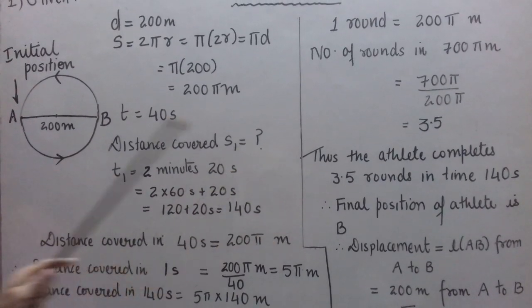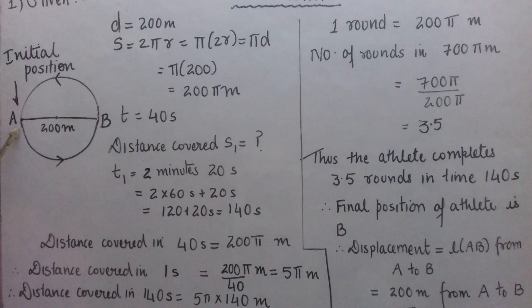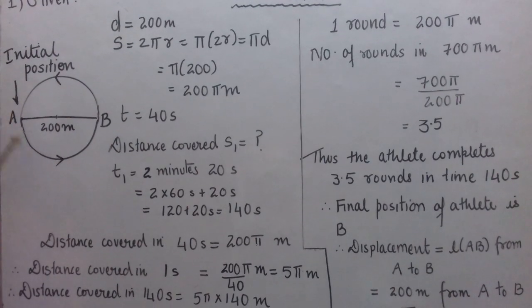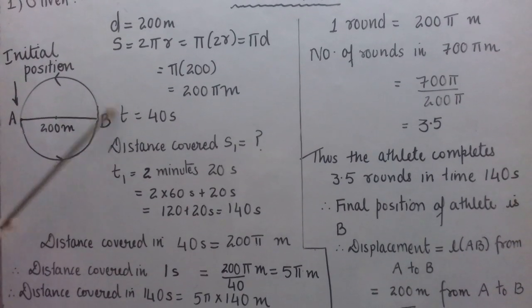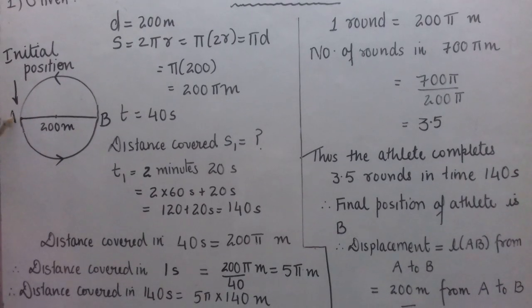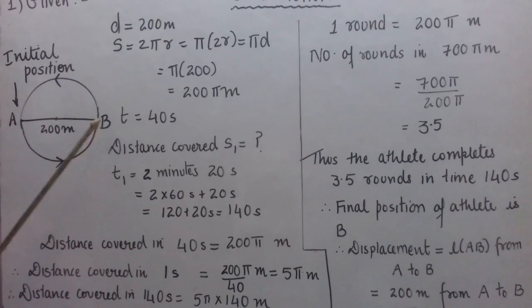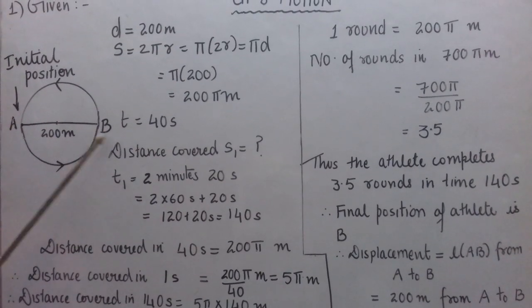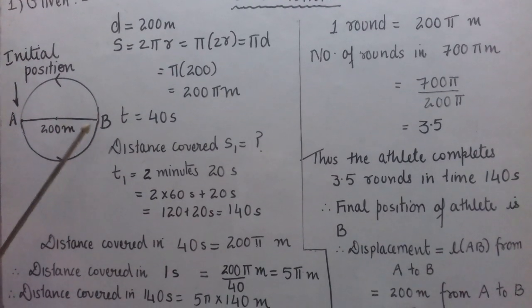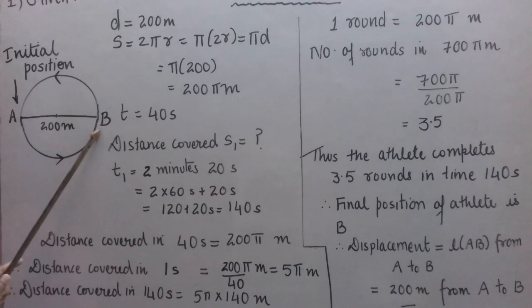Therefore 3.5 rounds means when he starts from A, he completes 1 round, 2 rounds, 3 rounds, and then again half a round. After completing half a round, he will be at the point diametrically opposite to A. We have represented it by B on this figure.